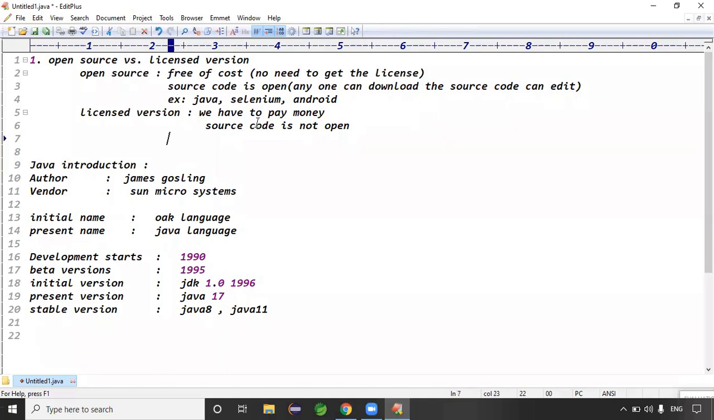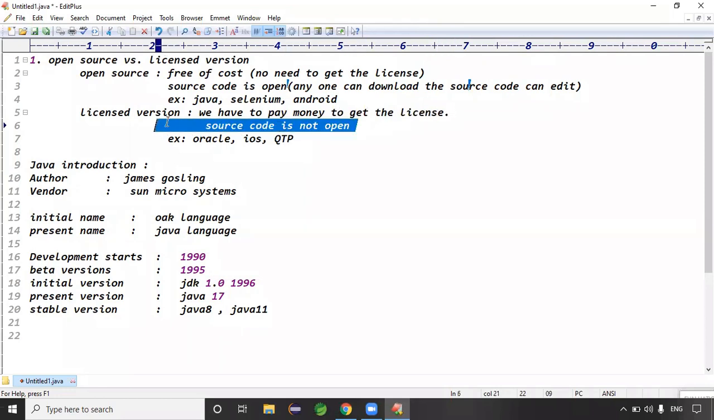Exactly. The best examples are Oracle database, iOS (iPhone operating system), QTP tools, HP tools. These are license versions, right? Open source means free of cost, no need to get the license, and the source code is open; anyone can download and edit it. License means we have to pay money to get the license, and the source code is not open. That's the point.